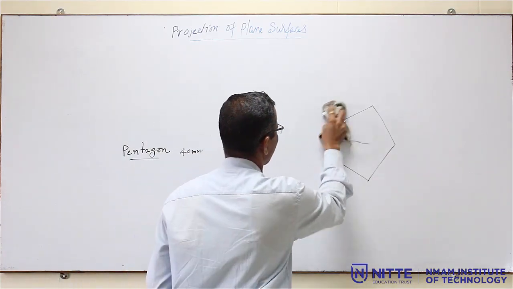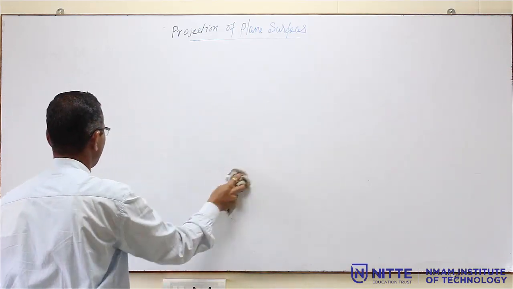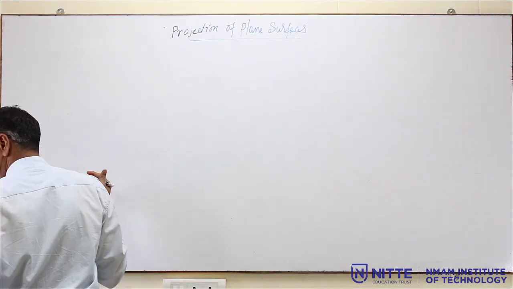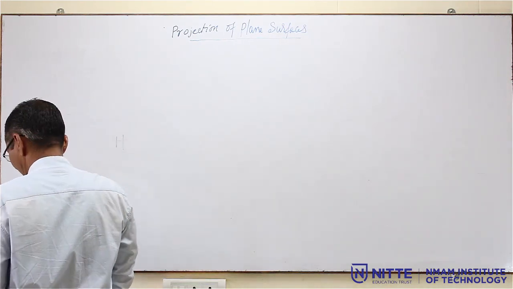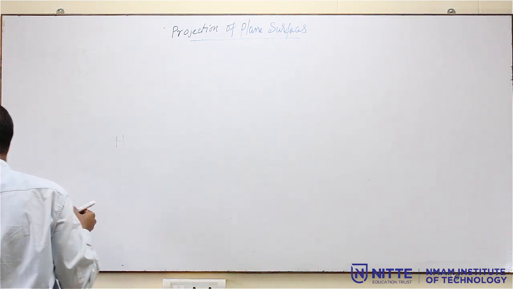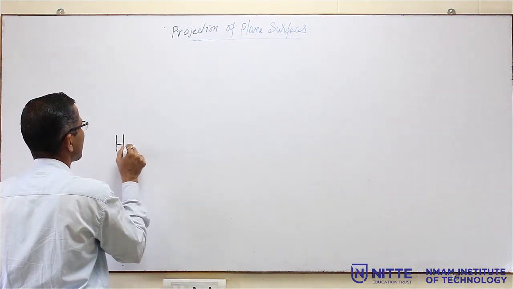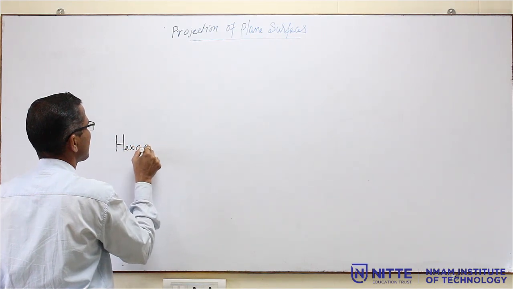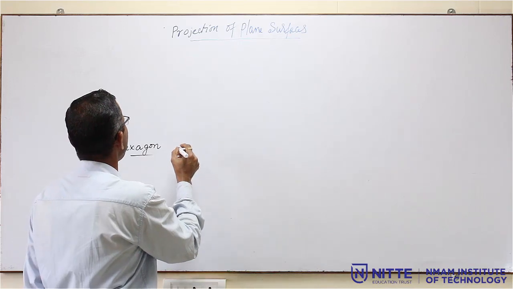Now, coming to the hexagon, 6-sided. How to draw a regular hexagon of any side?